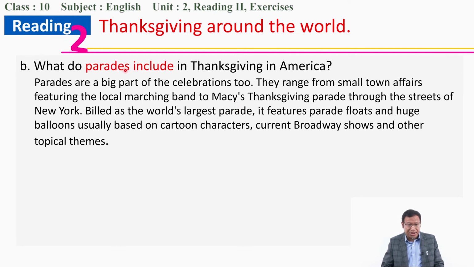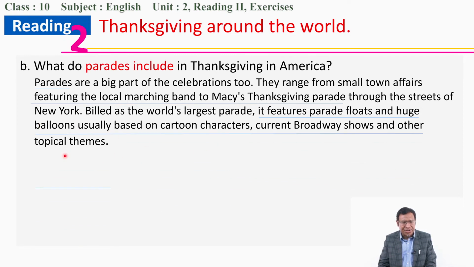So then look at the clues. What are the clues? Parades is here, featuring the local marching band to Macy's Thanksgiving parade. So these are the features. Which the Thanksgiving includes: featuring the local marching band to Macy's Thanksgiving parade, and it features parade floats, huge balloons. So these are all the features. Therefore, this is included in the parade.